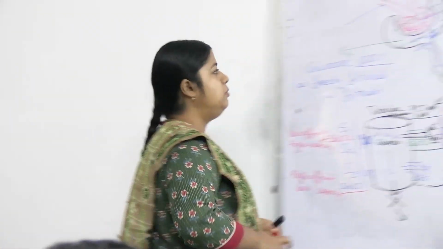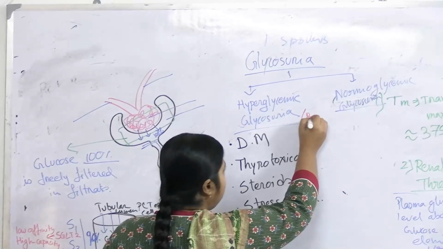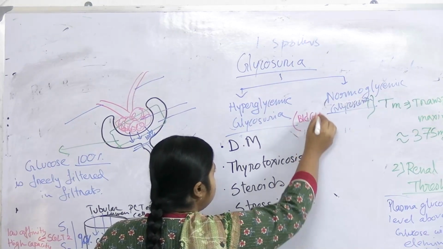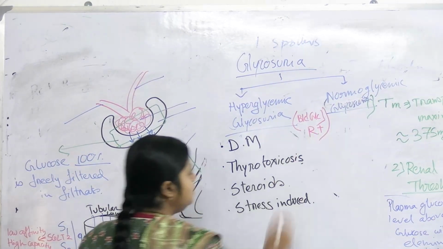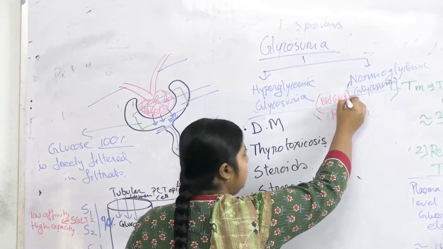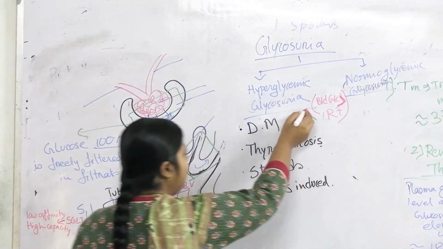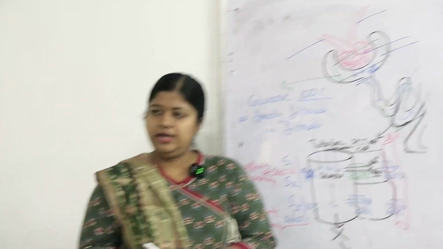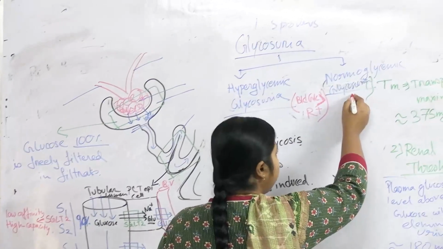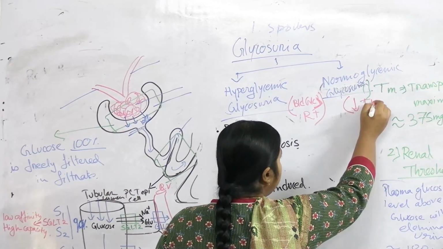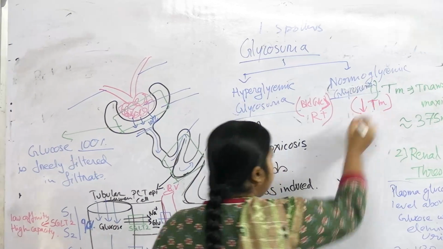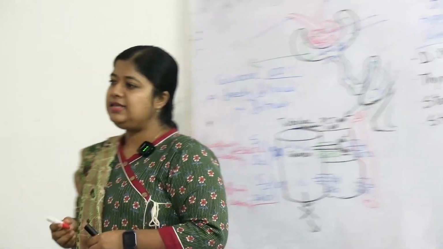So in hyperglycemic glycosuria, what happens? Blood glucose level is more than the renal threshold, right? That is why glycosuria is there. What happens in normoglycemic glycosuria? Here the transport maximum is reduced.